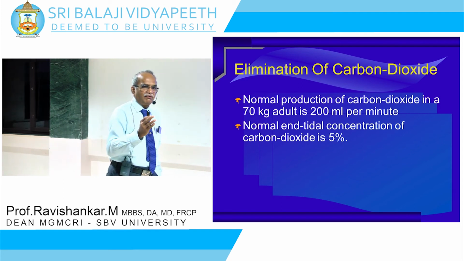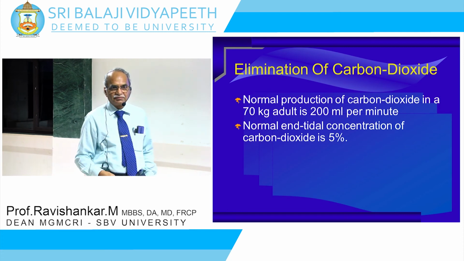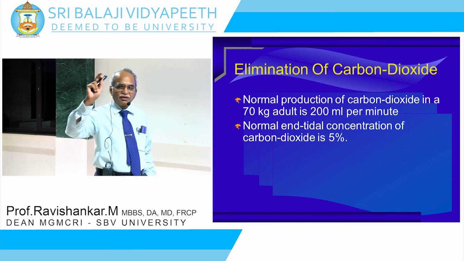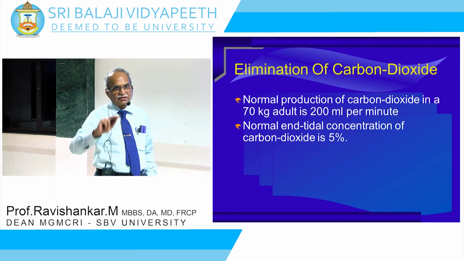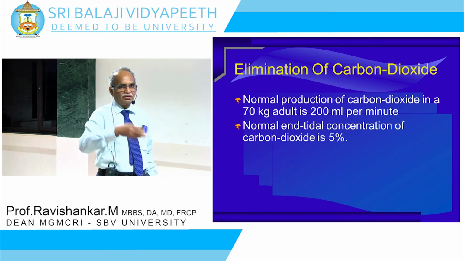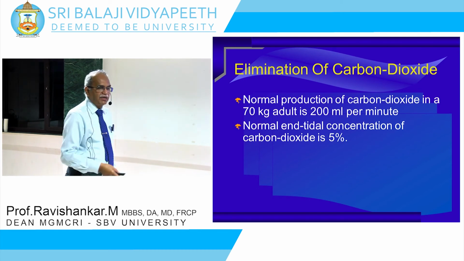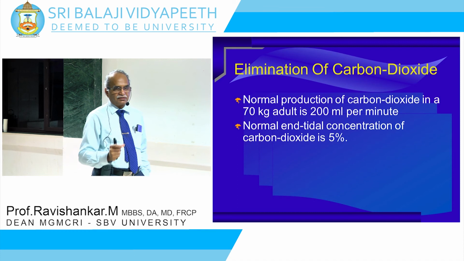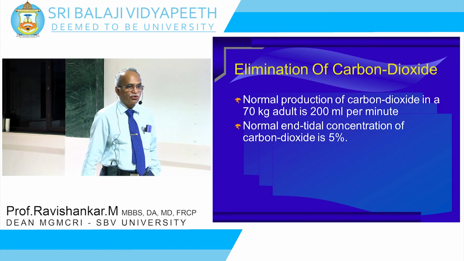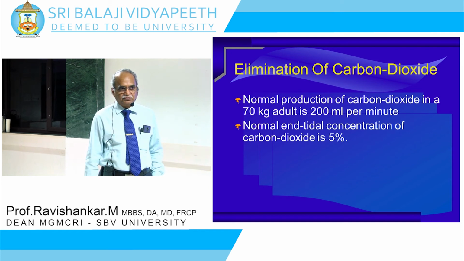Now if you take an average of 37.5 and convert it into percentage, then it will be 5%. So you are breathing out. You can also set your monitor to show the value as a percentage. Your monitor will show you kilopascals, millimeters of mercury, or a percentage. You can have a look at it and change that. And we are eliminating it as a 5% gas mixture. So if 200 ml of gas has to go out as a 5% mixture, how much should be the total ventilation?